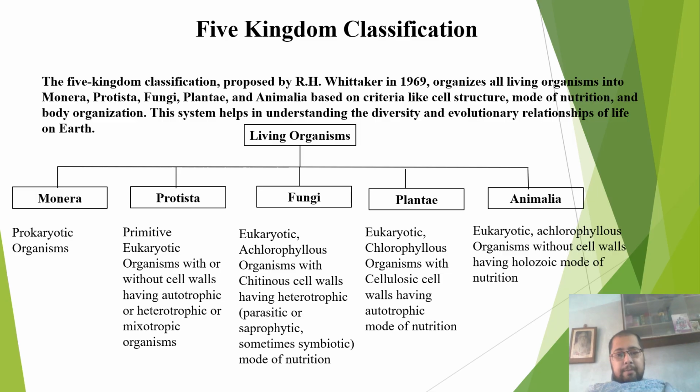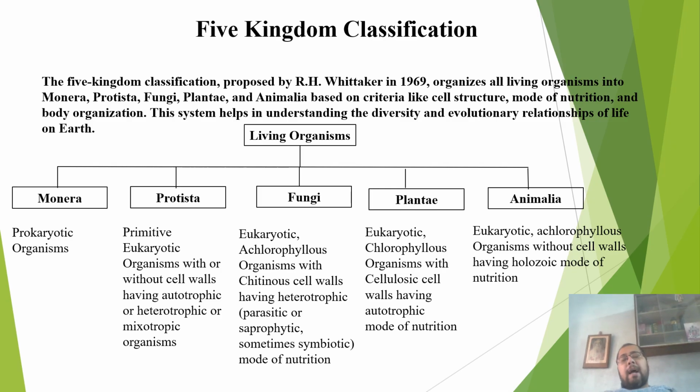So coming to the five kingdom classification, it is important to note that the five kingdom classification was not the initial result of classification of living organisms by scientists. That title goes to the two kingdom classification, which put all living organisms into two different groups, plants and animals. Now, as we discussed in our previous videos, the two kingdom classification, although it was extremely simple and helped in the organization of a wide variety of organisms, had certain important drawbacks.